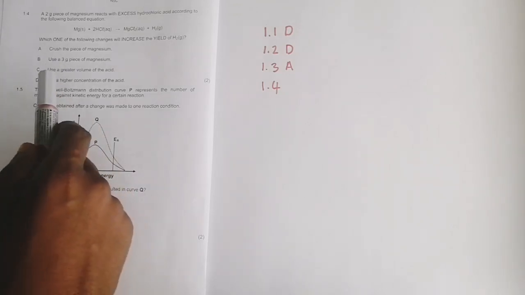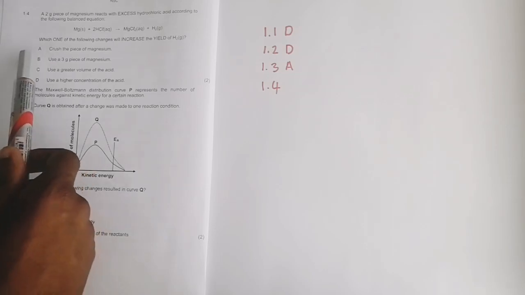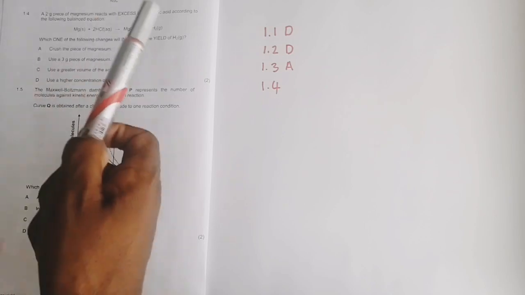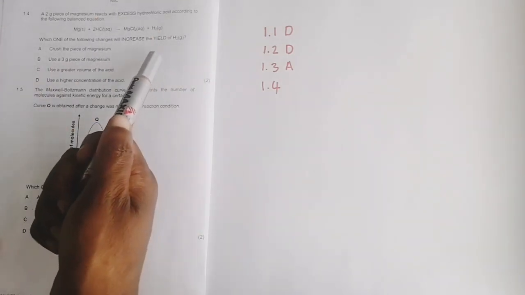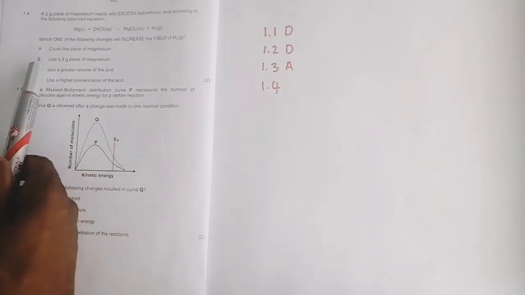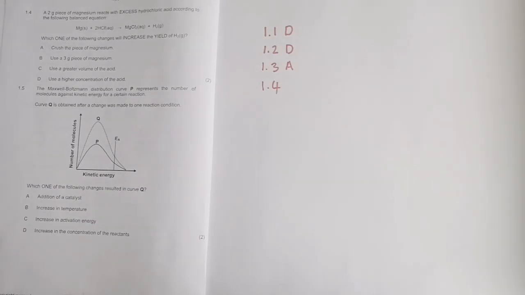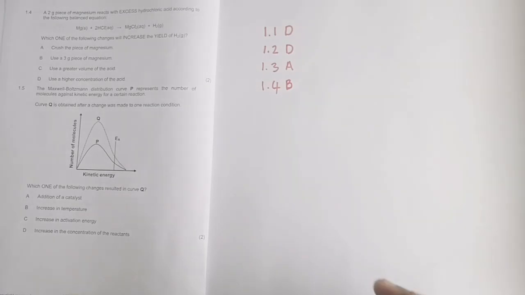So if I look at the options that we're given, the first one says to crush the piece of magnesium. Well, that will increase the rate of the reaction, but you'd still get the same amount, right? So the yield would be the same. In this case, they say use a 3-gram piece of magnesium. I'd absolutely agree with that, and I would go with B.